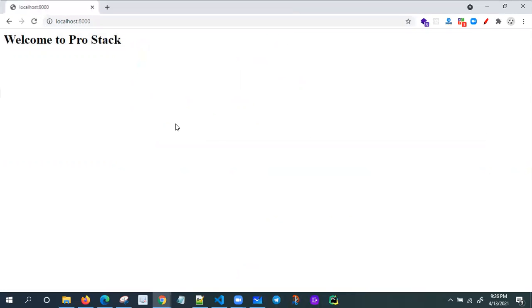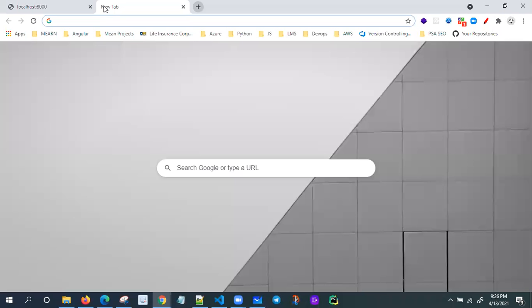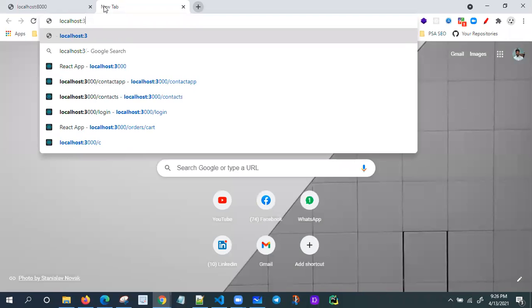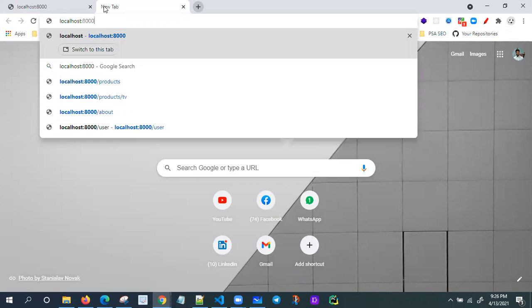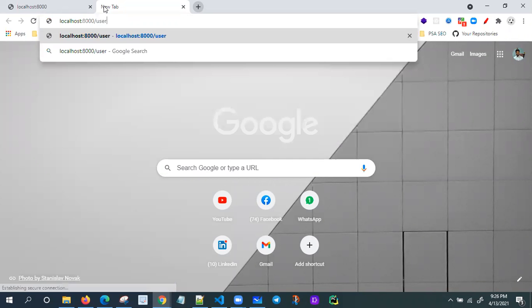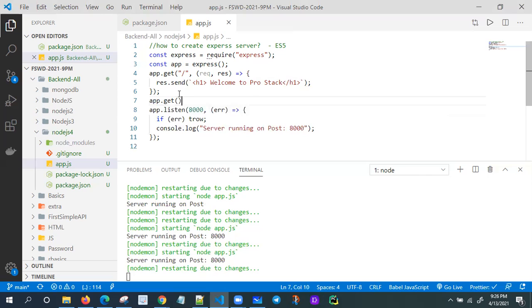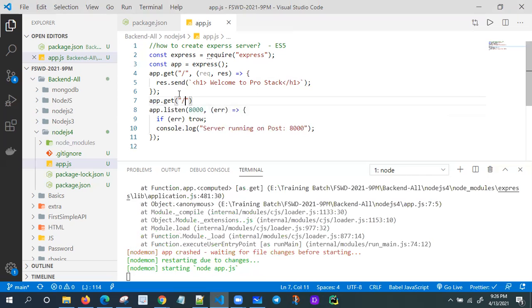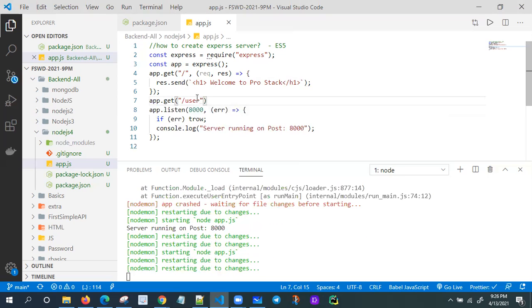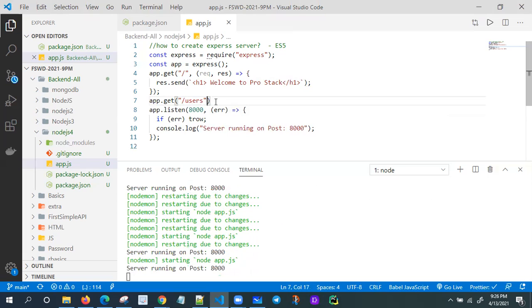After this, I'm requesting something else. On port 8000, I want to request some users also. Users request is not there, only root is there now. So I'm going to implement one more app.get for slash users. If anyone requests slash users, I'm going to get it.